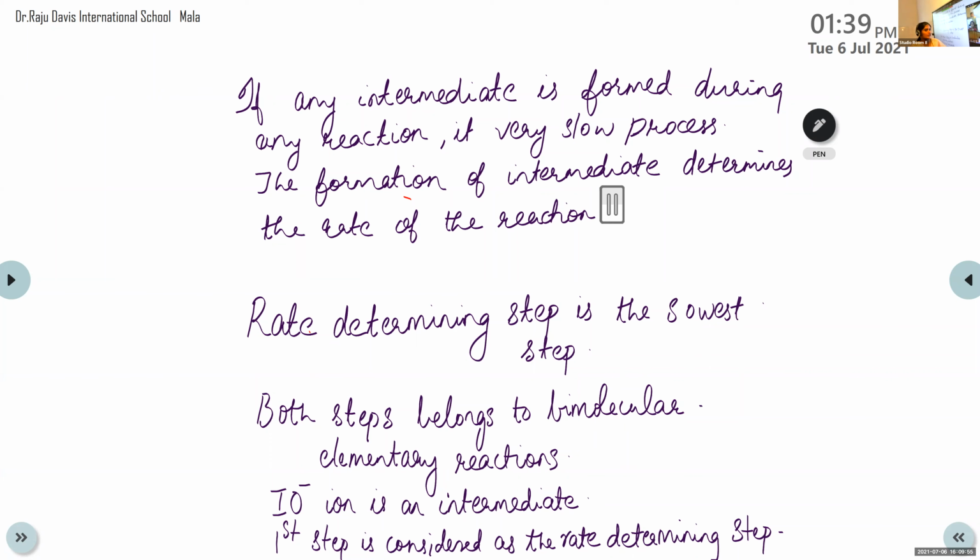The reason is that an intermediate is formed during that step and it's a very slow process. That's why it is considered as the rate determining step. Clear? And in the case of order of that reaction, we cannot obtain it directly from the stoichiometric coefficients. It's experimentally found out. That's why it follows first order. Is this clear now? Any doubt, anyone? Nothing, right?